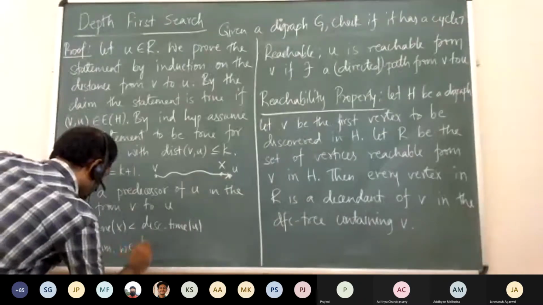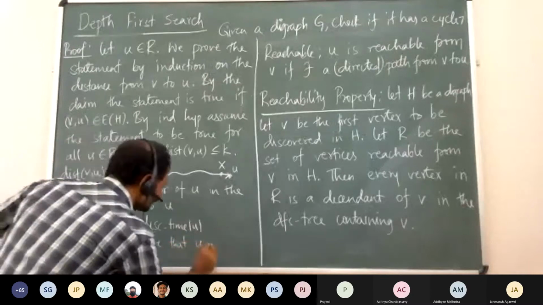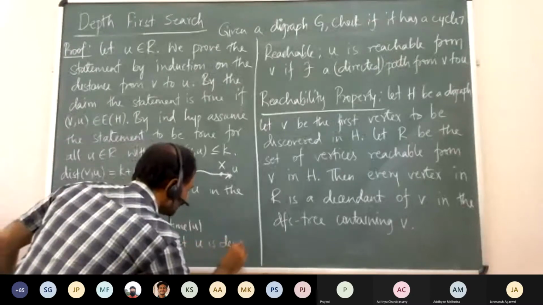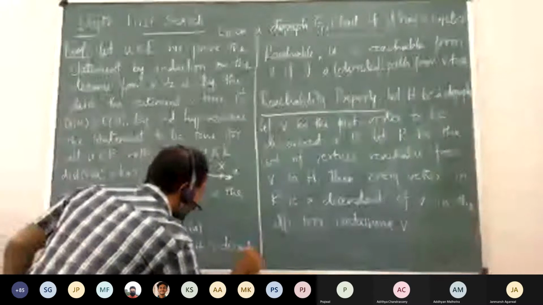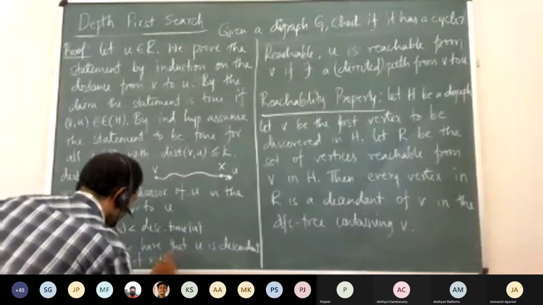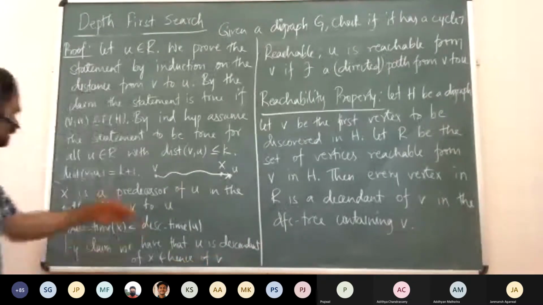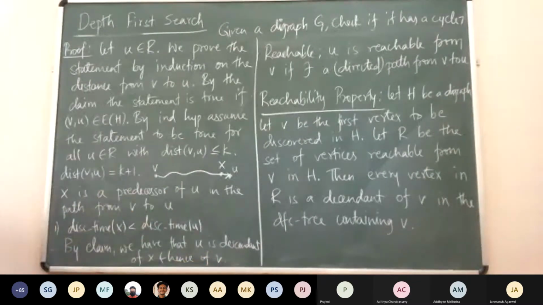So we have that U is a descendant of X and hence of V. Okay, this is easier, right?